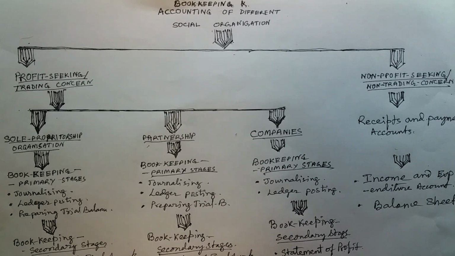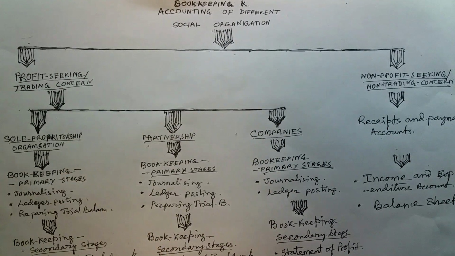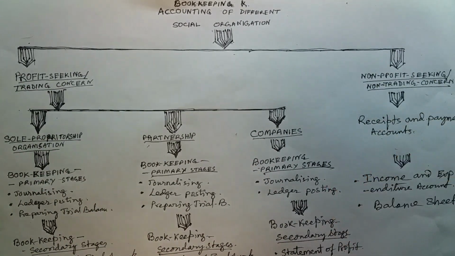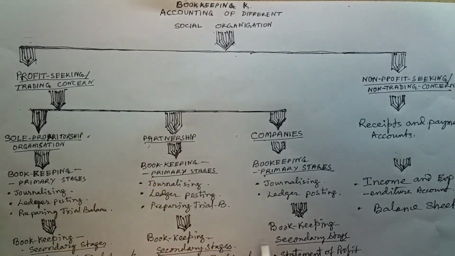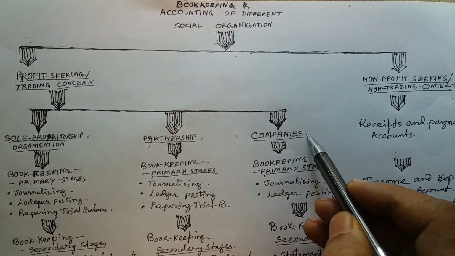Students, in our society there are two types of social organization. One is profit seeking or trading concern. Another one is non-profit seeking and non-trading concern. Again, the profit seeking concerns are subdivided into three. One is sole proprietorship business, second is partnership business, and third is company form of business.